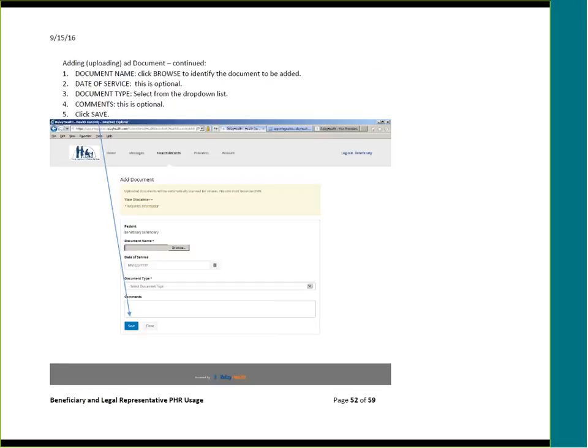Then go through these steps. First, browse to locate the document on your local computer. Second, if desired, enter a date of service. Next, select the document type from the drop-down list. Optionally, enter comments, then click Save.